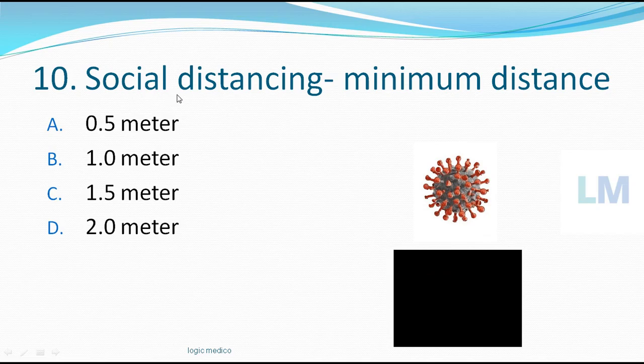Social distancing is the distance between two persons which they have to maintain in any social gathering or when they are going outside their home. The minimum distance is option B, 1 meter. Now they are recommending minimum 2 meters, but for MCQs the minimum distance is actually 1 meter, which is equivalent to 6 feet.